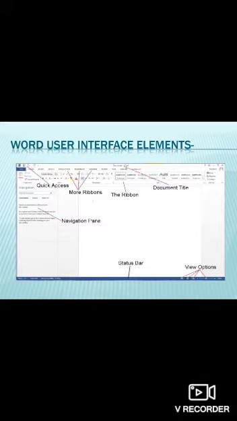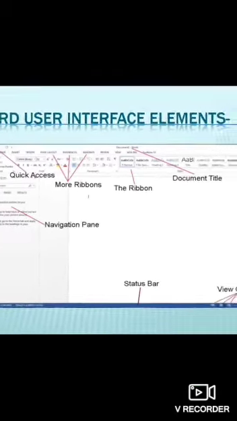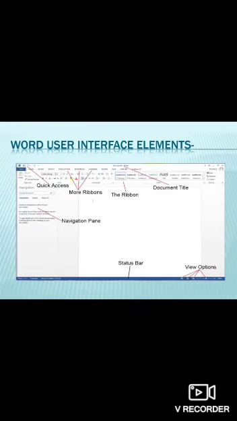In the center, this large area which you can see is the area where we type. This place is known as the working area or the document area, and here you can see the flashing vertical bar which is known as the insertion point, and it represents the location where the text will appear when you type.